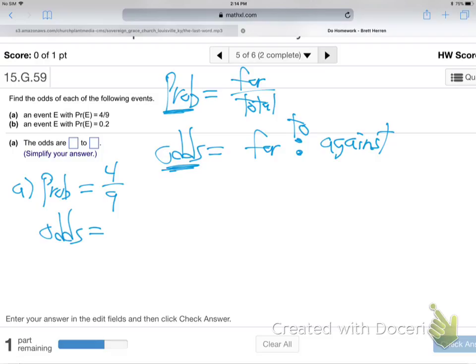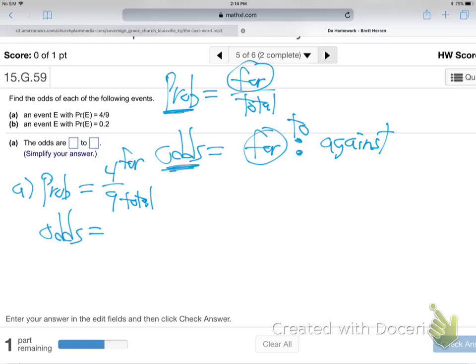How do we do that? So odds is just like probability, slightly different. Instead of 4 and total, it's 4 and against. So, okay, what are the odds? Remember, look, they start the same, don't they? The beginning of probability and odds starts the same. They both start with 4. So this is the amount 4, and this is the amount total, because that's a probability fraction, right? So 4 is the number 4. 9 is the total.